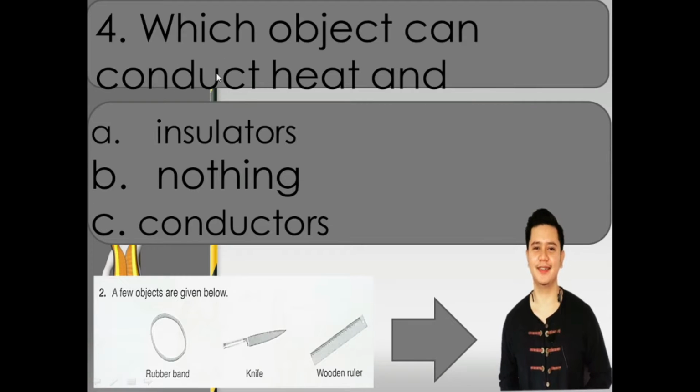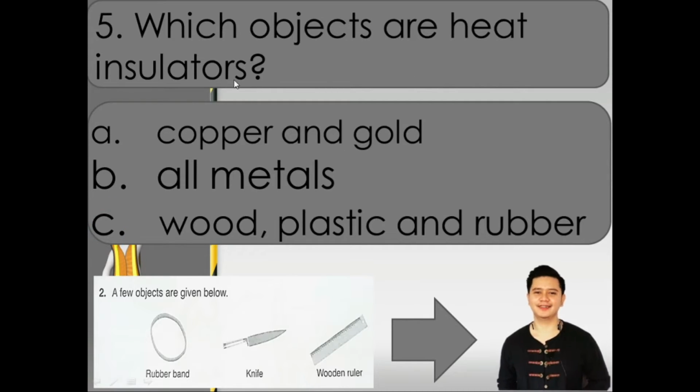Next, number 4. Which object can conduct heat and what is it? Is it A, insulator, B, nothing, or C, conductors? What is the correct answer? Conductors. Conduct heat, this is the keyword. So, conductors.